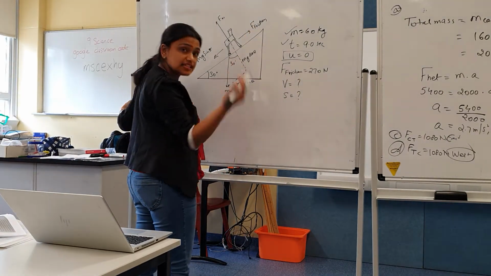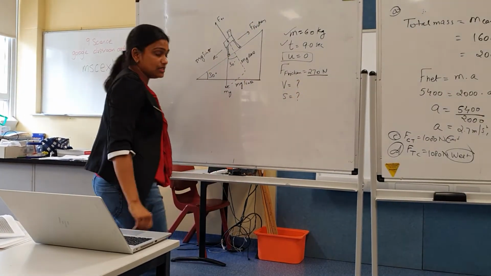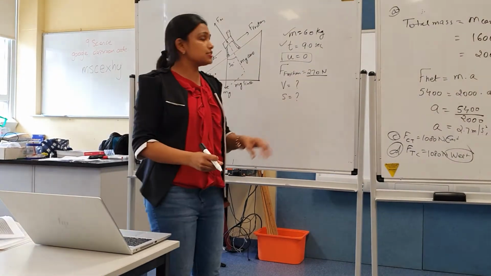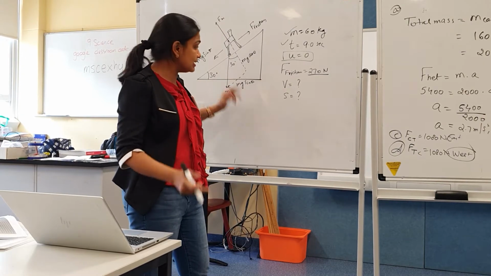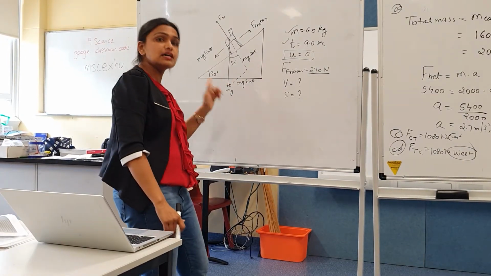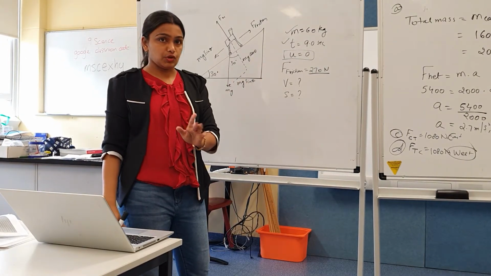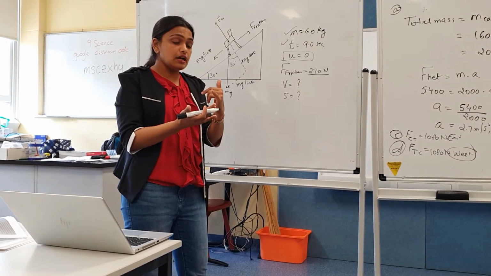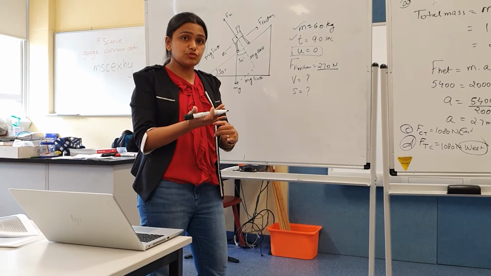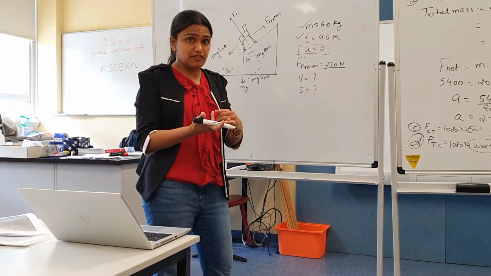F friction is given in the question, 270 Newton. The question asks you to find the final velocity of the trolley. It means it was accelerating, and how much distance before it stops. Here we will be using 3 equations of motion. Out of them we will be using 2: V equals U plus AT and S equals UT plus half AT square.